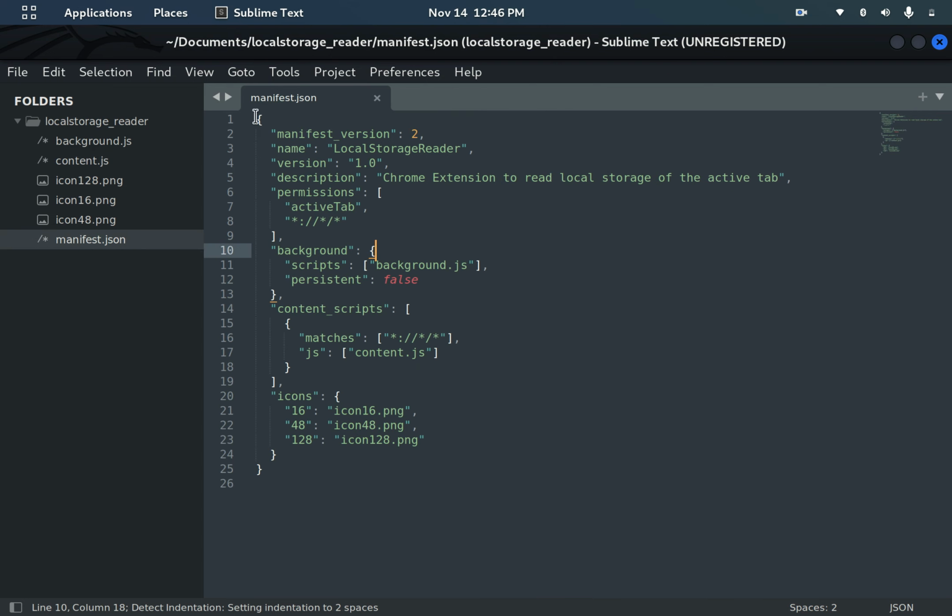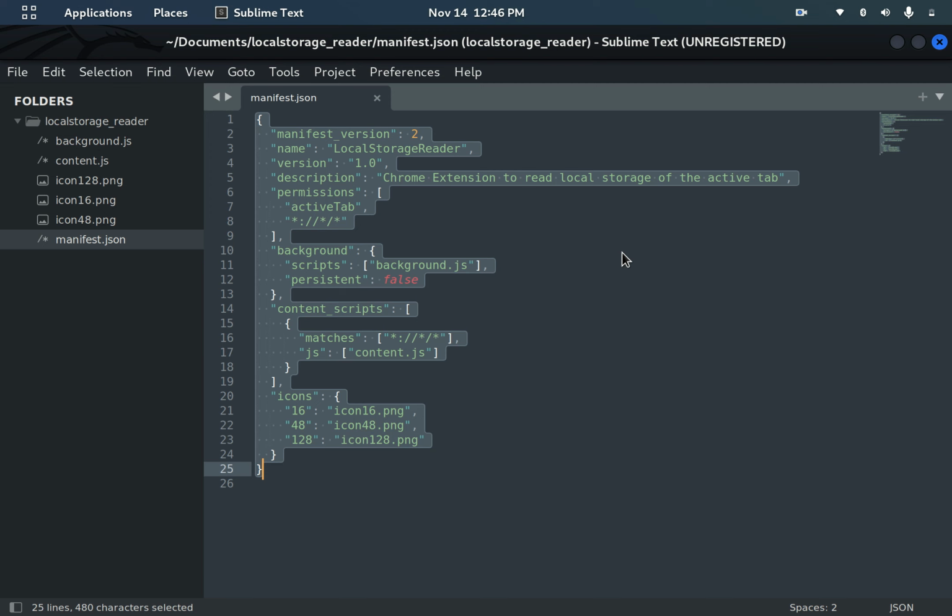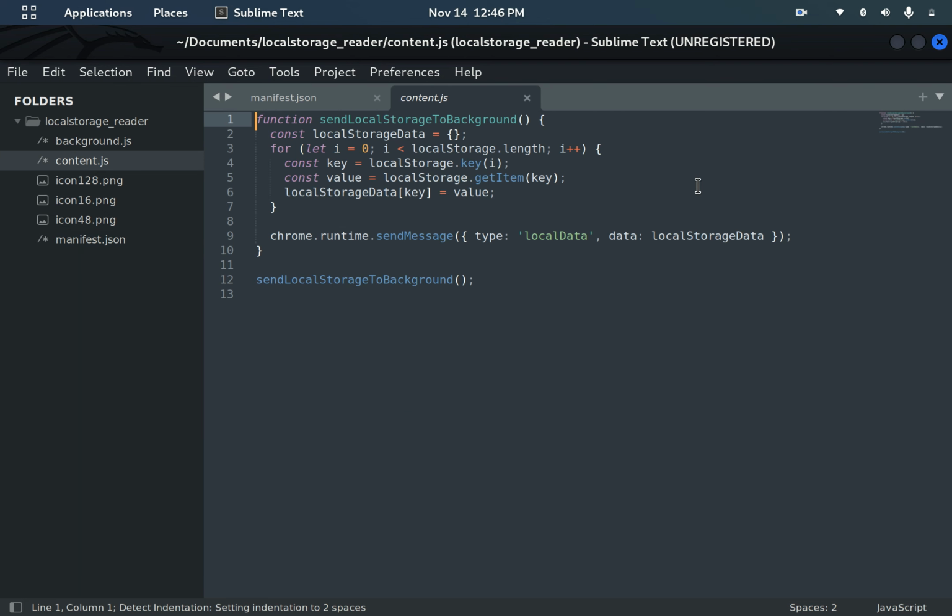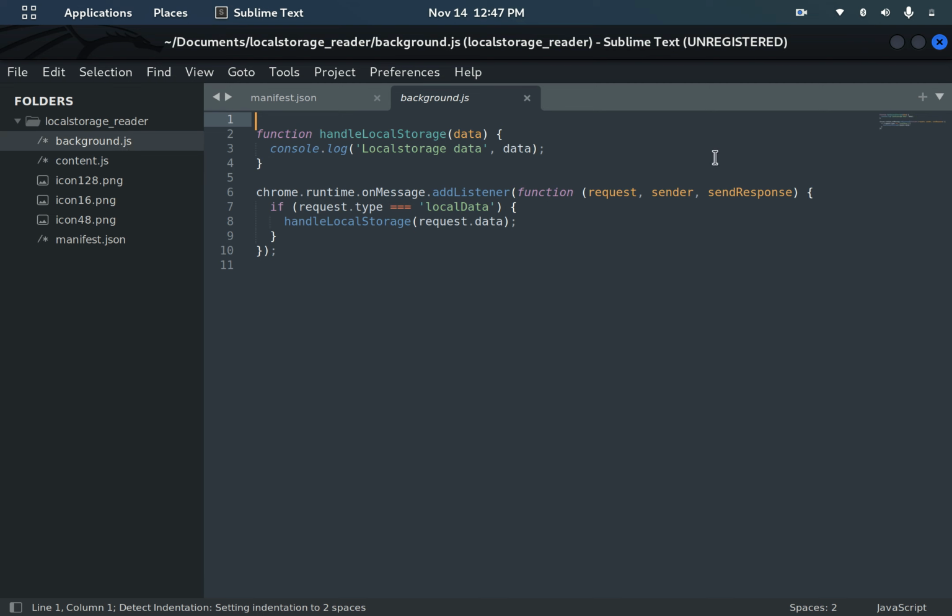The manifest is meant for adding all the permissions that the Chrome extension needs. The content script is a JavaScript file that we can inject into the web pages that we are actively visiting. The background script is meant for running all the necessary tasks that the extension needs in the background.